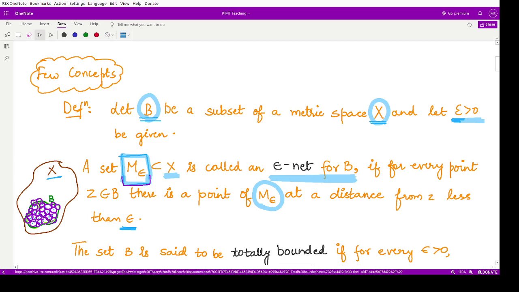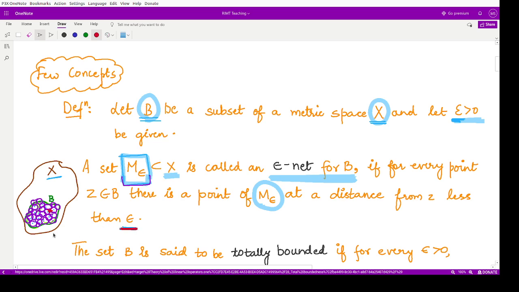So if you pick any point in this set, suppose we are picking some point here, then we have one such circle such that the distance of this point to that circle is less than epsilon. So if you take any point here, there would be a circle corresponding to it such that the distance between that point and the circle has to be less than epsilon.